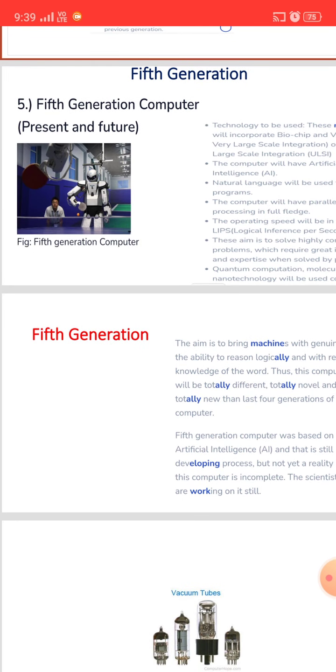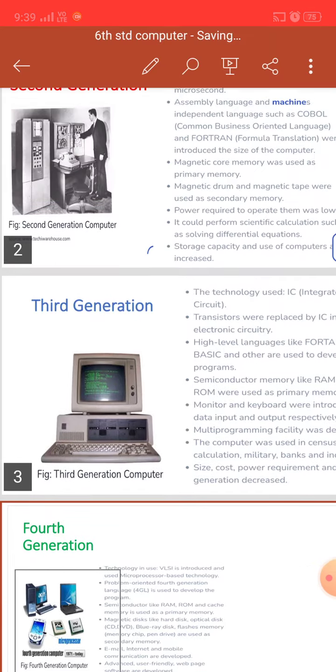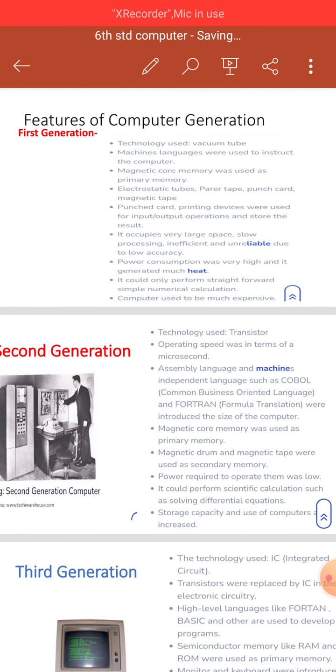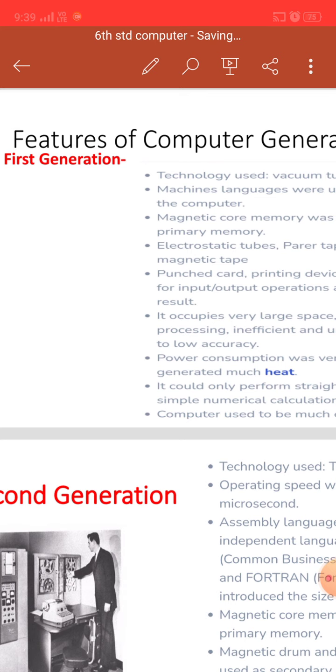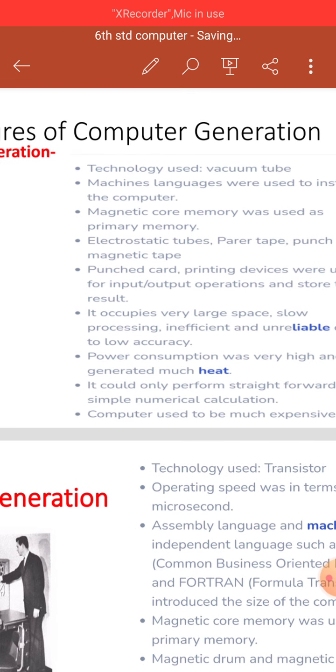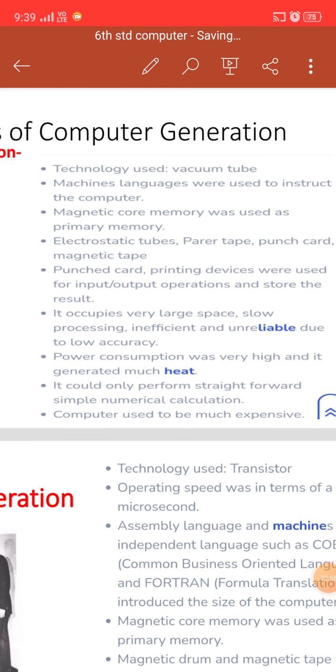So these are the generations. Now look at these pictures. This is the first generation of computers, and the technology used is the vacuum tube, as I told you. These are the features of the computer generations.